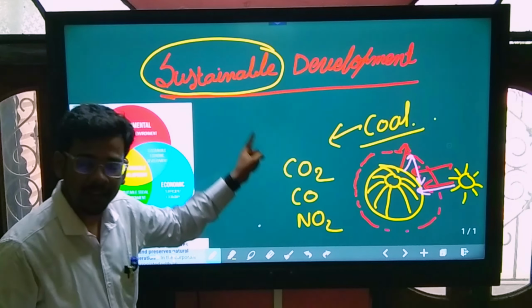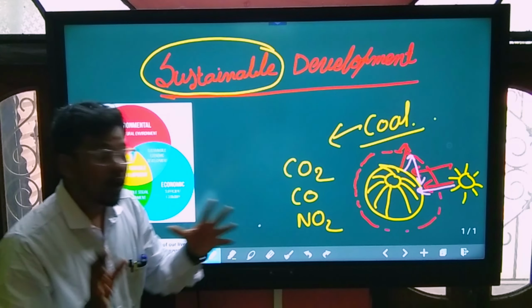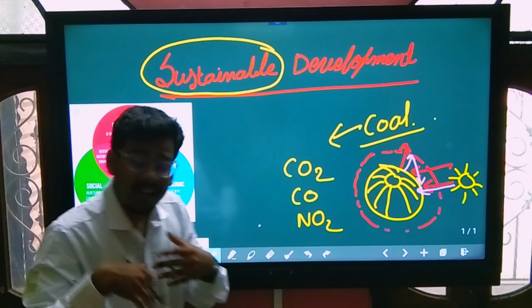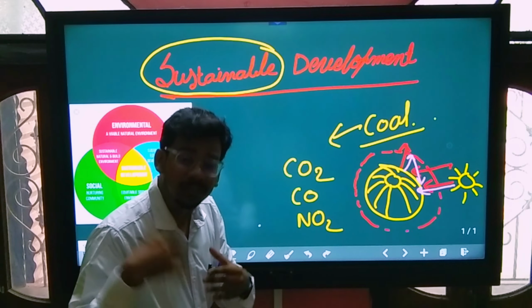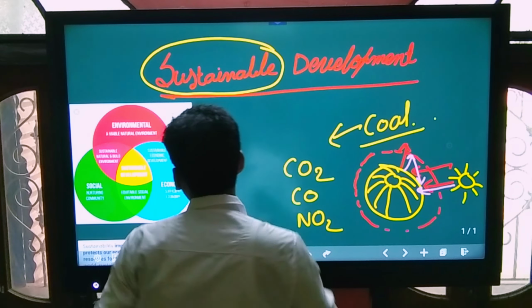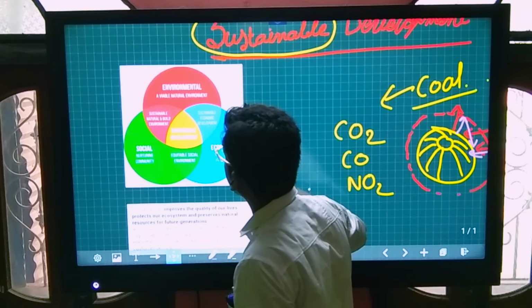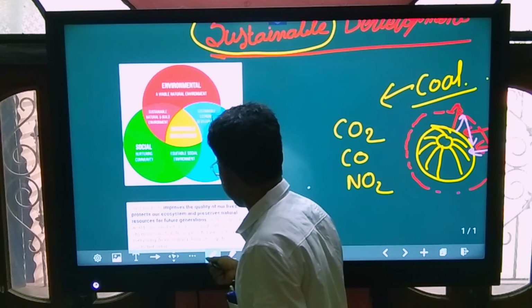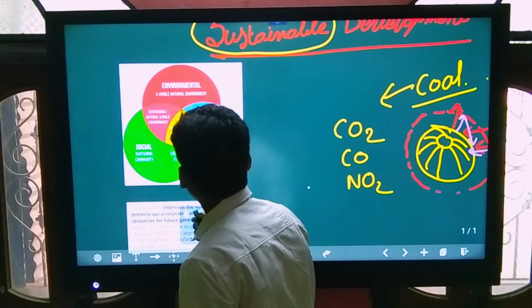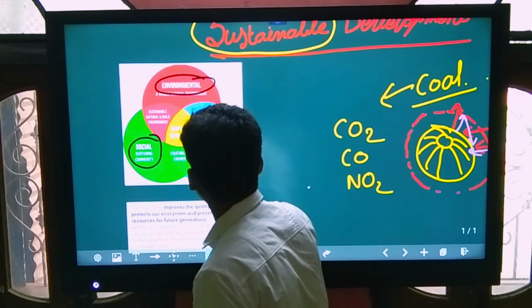Sustainable development is nothing but this: we have to use the resources in a minimal way, and we use those resources which are not harmful for nature. Now see, this is a diagram: environment, social and economics.